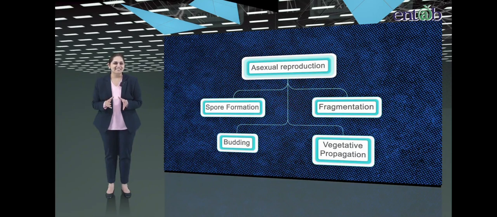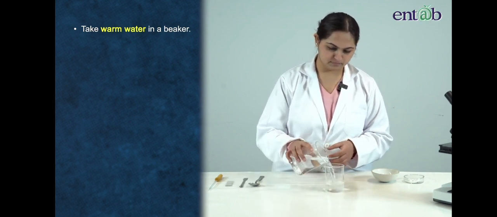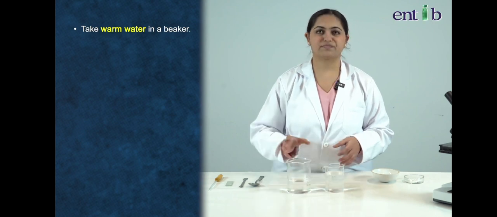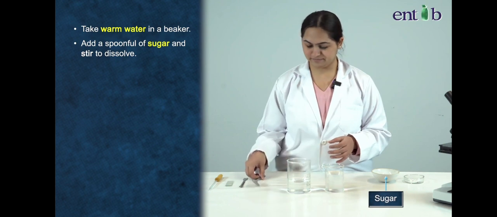Now, let's discuss another type of asexual method through an activity. Let's go to the lab for this. We shall take warm water in a beaker and add a spoonful of sugar to it.